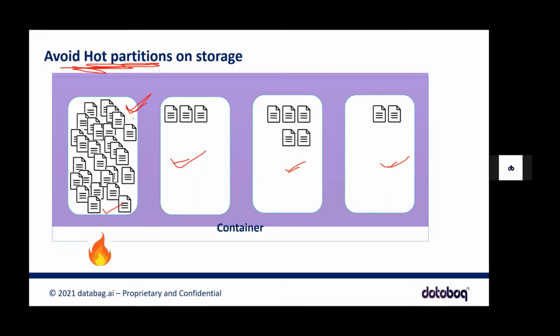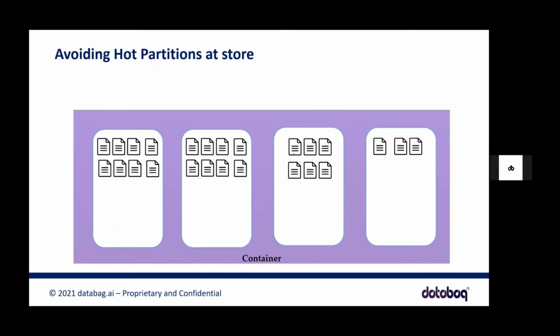So you need to find a unique identifier or unique key, for instance, like city. London data will be stored in this, New York City data will be stored in this, Paris here, and maybe some other region, Amsterdam, stored here. Whenever a user queries for Amsterdam data, it will hit here. When a user queries New York data, it will hit here. In that situation, it will be equally stored and distributed, and the request units will not exceed the throughput. So this is very important when defining the partitions.